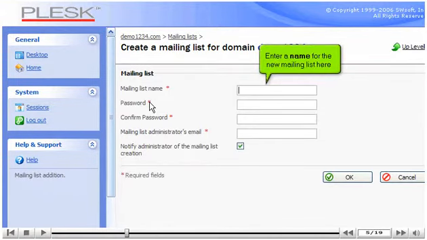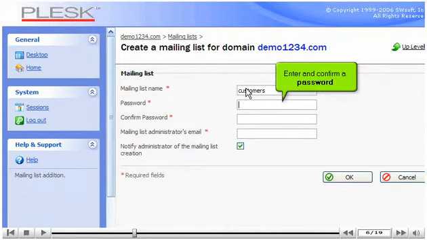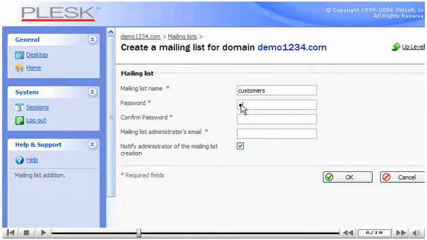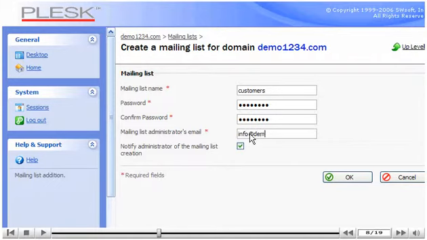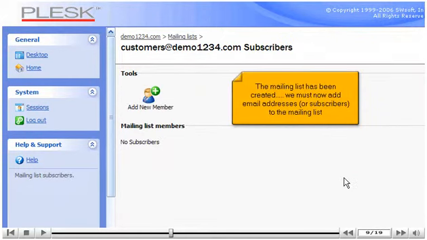Enter a name for the new mailing list here. Enter and confirm a password. Then enter an email address for the administrator of this mailing list. Click OK when finished. The mailing list has been created.